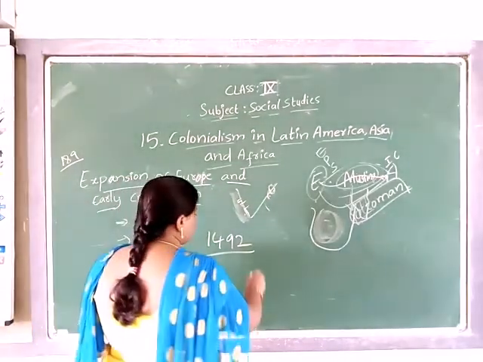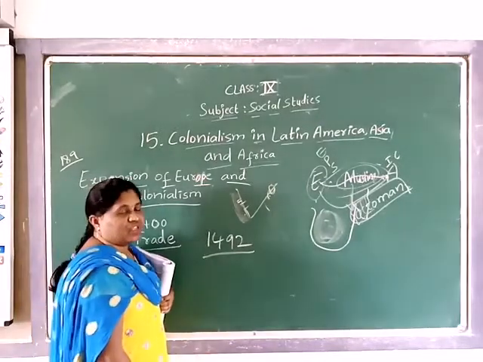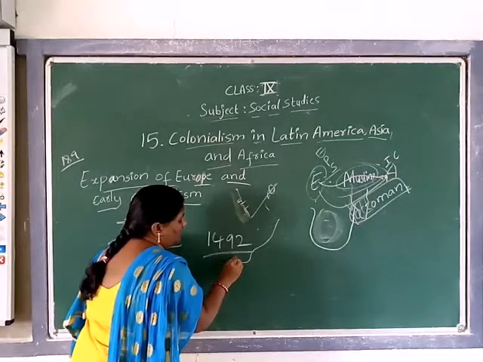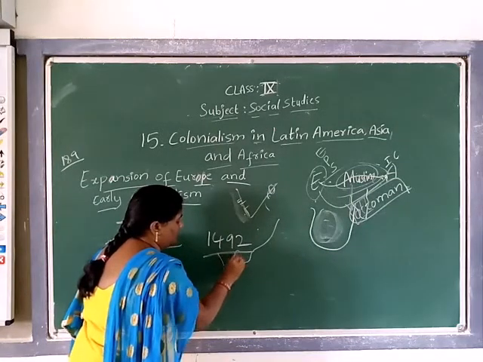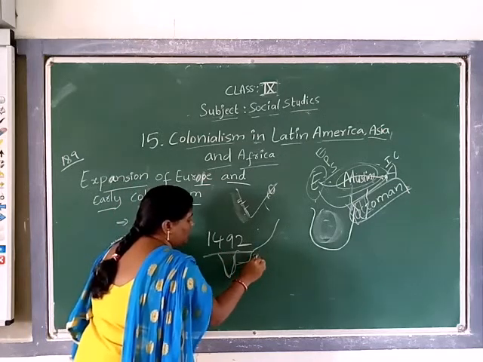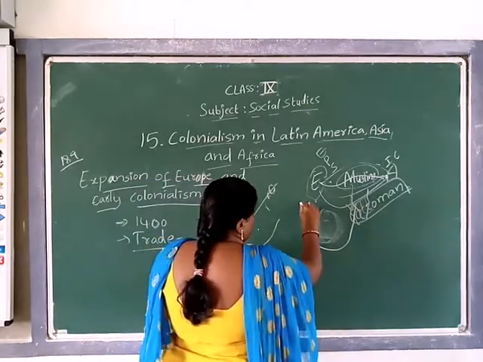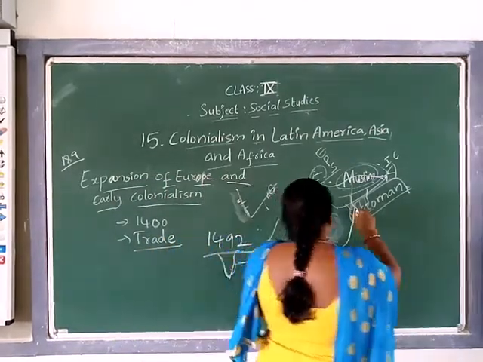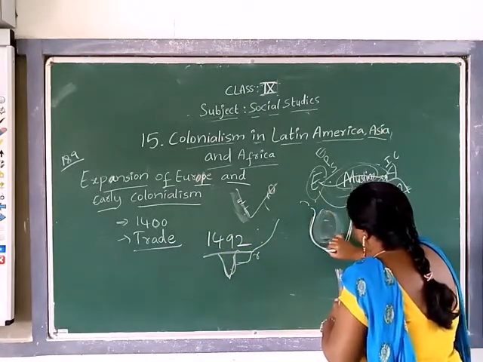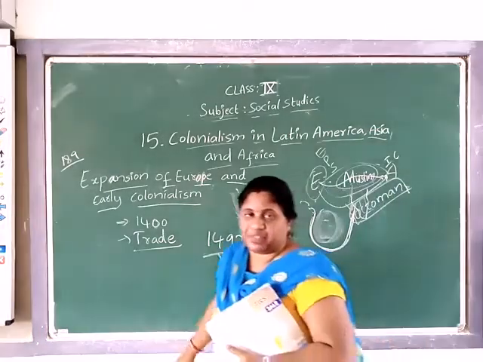See here, Columbus found the sea route. Columbus reached the American countries, understood. So Columbus found the route to America, and Vasco da Gama found the sea route to India by going around Africa.